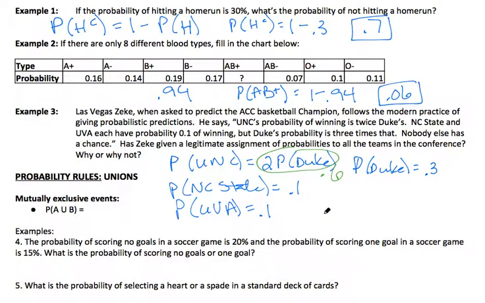So then it says, has Zeke given a legitimate assignment of probabilities to all the teams in the conference? Well, I would say no. When we add these up, we get 0.6 plus 0.3 plus 0.1 plus 0.1, and the probability of all of that is equal to 1.1, which we know can't be possible. So the answer is no, it's not possible. If this was on a test, you would explain that the probability of all of these added together is greater than 1, and we know that it can't be.